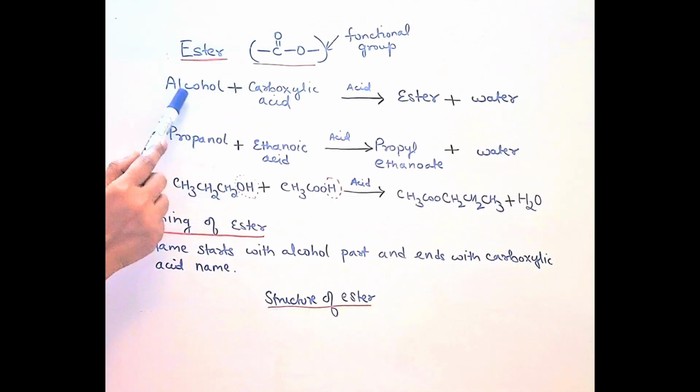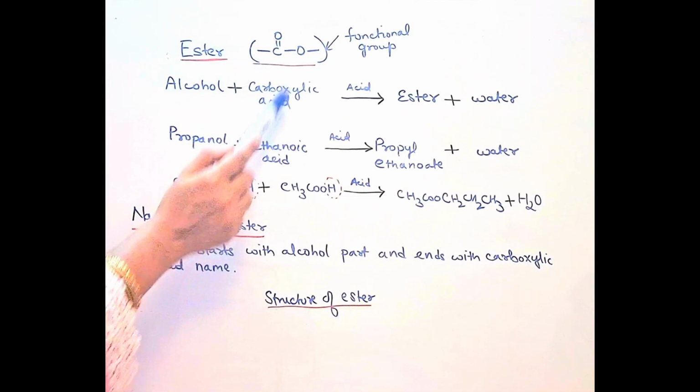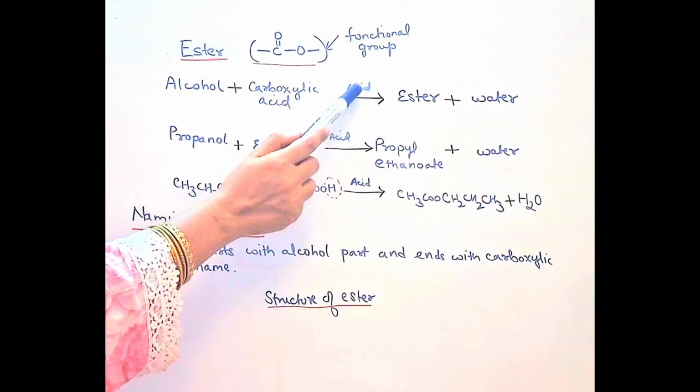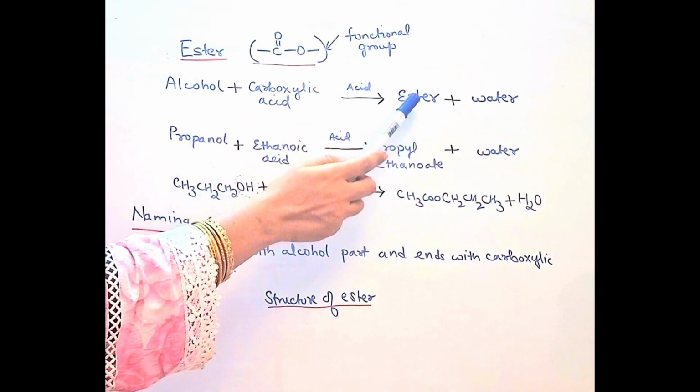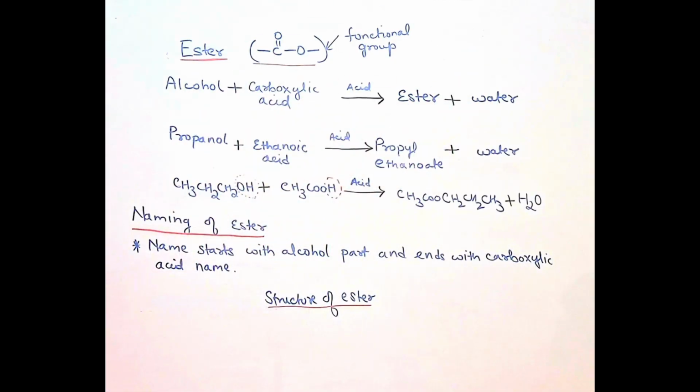Okay, so whenever alcohol reacts with carboxylic acid in presence of any acid as a catalyst, the product is ester and water. So you understood, okay? For making ester we need alcohol and carboxylic acid. So let us see the word equation.